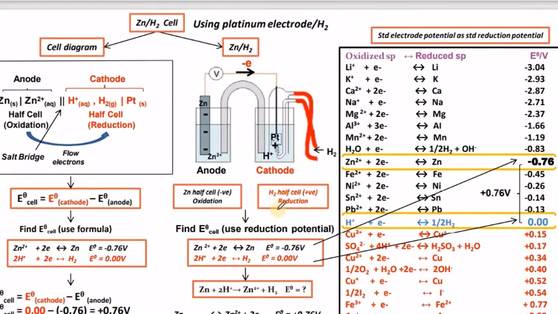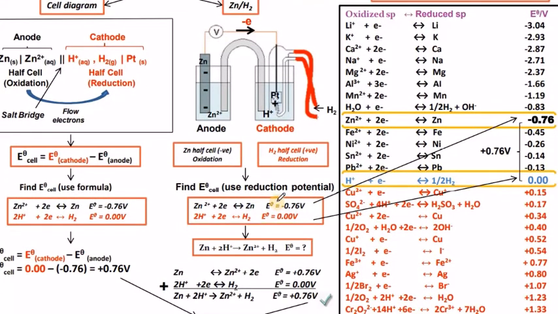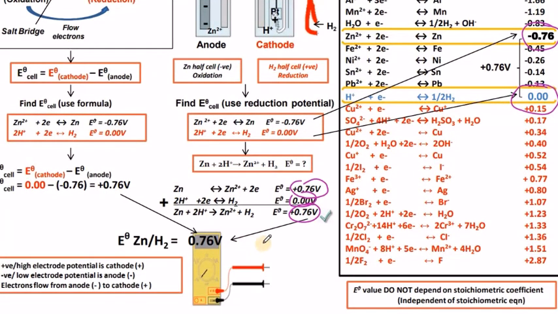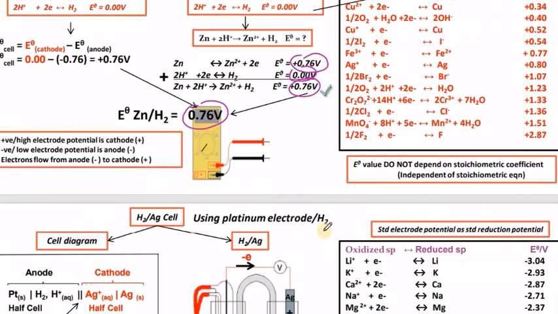How can we find the zinc reduction potential value? We can find it because hydrogen is considered as 0, a reference electrode, and the zinc value is minus 0.76. If you construct a zinc and hydrogen voltaic cell, zinc will definitely undergo oxidation, so its value will be plus 0.76. So the E naught of zinc, the oxidation potential value here, is added to hydrogen's. Finally we got a positive value, which means it is also a spontaneous reaction.